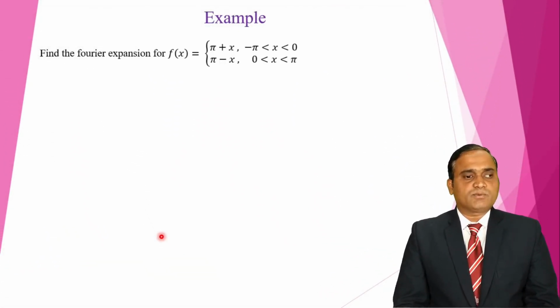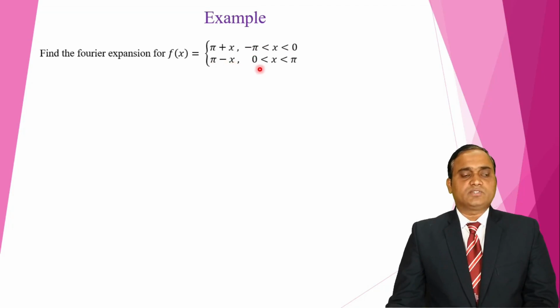The Fourier series expansion of f of x. F of x is pi plus x over the interval minus pi to 0, and pi minus x over the interval 0 to pi.